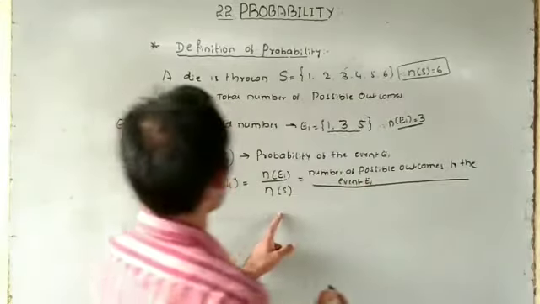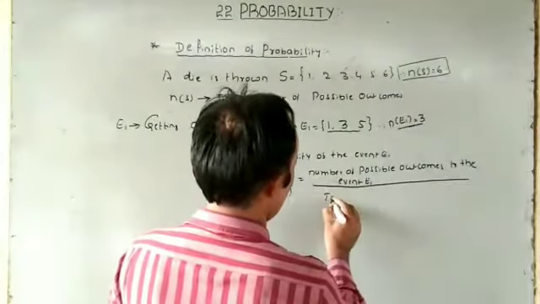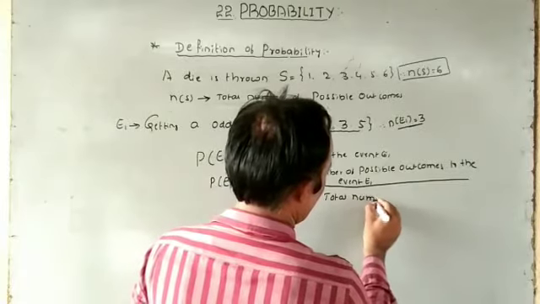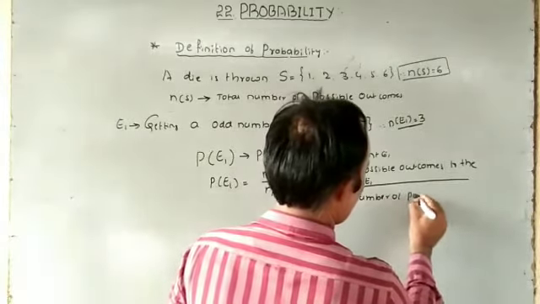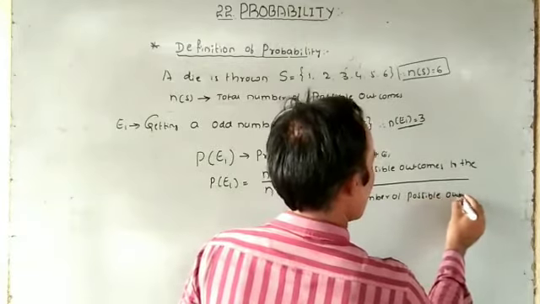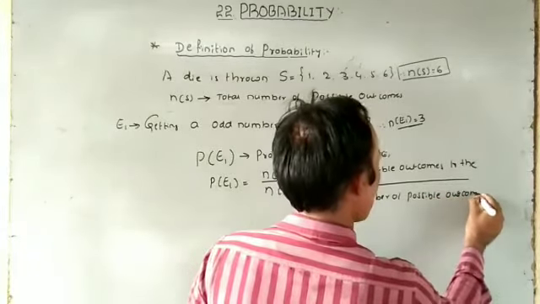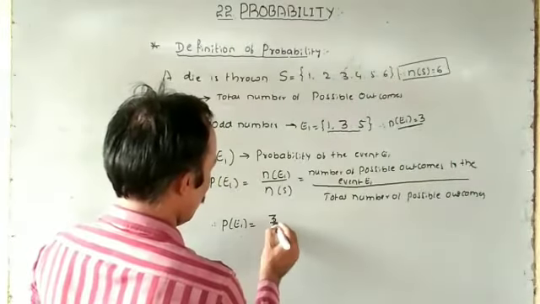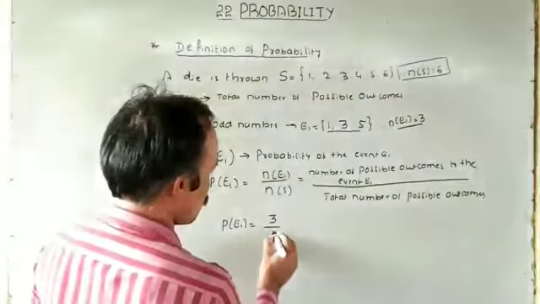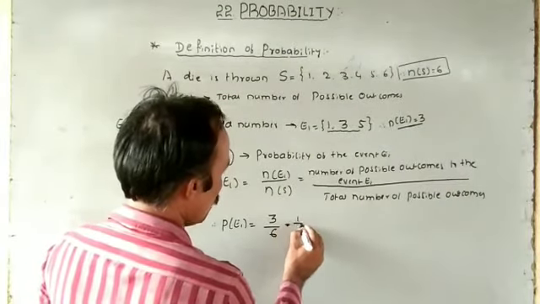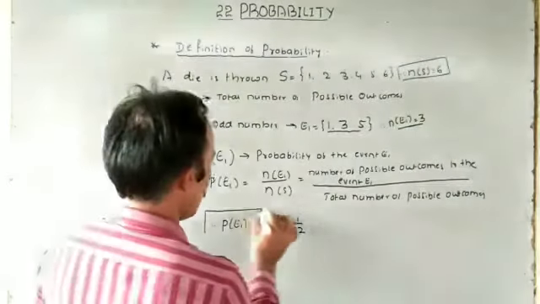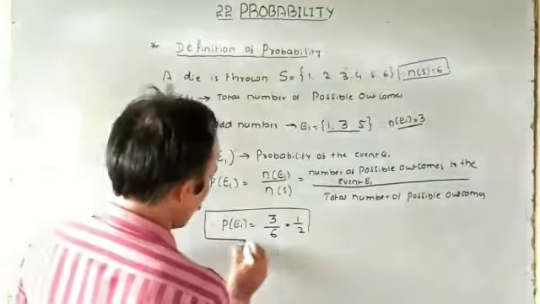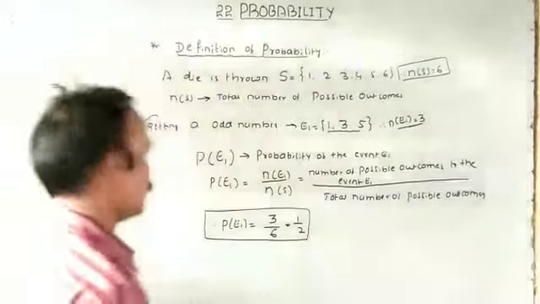Divided by n of S, the total number of possible outcomes. So therefore, P of E1 is equal to, how many are there? Number of possible outcomes to the event E1, that is 3, divided by total number of possible outcomes, 6. So this is equal to 1 by 2. Therefore, the probability of getting an odd number is 1 by 2.